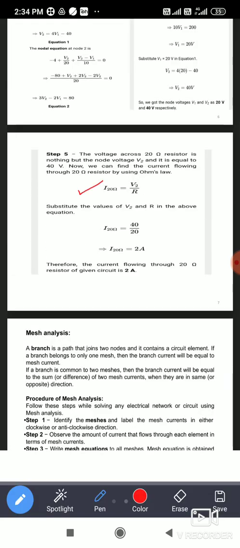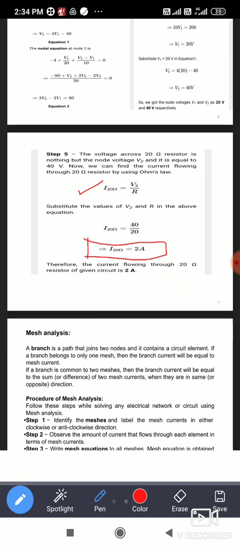So the current passing through 20 ohm is given as I20 equal to V2 divided by R. So where R is the 20 ohm. So I20 is equal to 40 divided by 20. That will give us the 2 ampere. So this is the final answer. By using nodal analysis, you can get the answer of current passing through 20 ohm resistor, and that is the 2 ampere that you got.